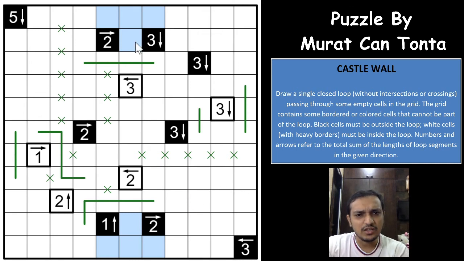And as you can see here, I get a very good logic here. This is a closed area. You have only one opening in this area, only one way the loop can go out or go in, and you have an odd number of loop segments here. In a closed area you can never have an odd number of loop segments, because one of the loop ends will get stranded, which means that one of the loop segments will have to go out this way, right? And that gives you an even number of loop segments. Awesome logic again.